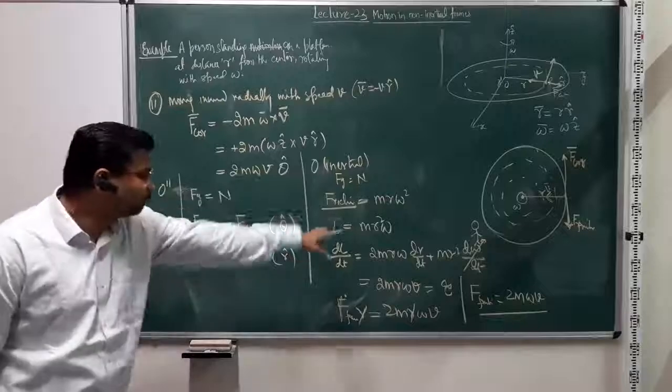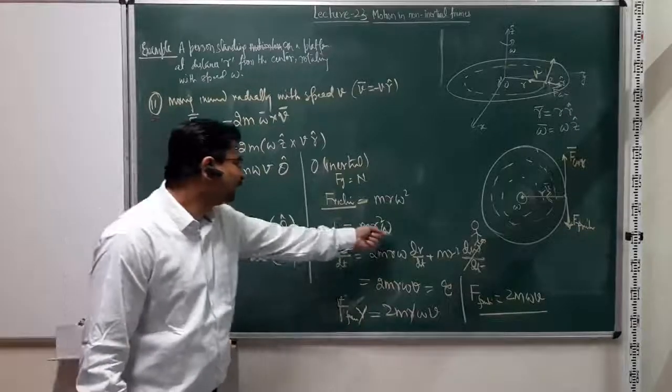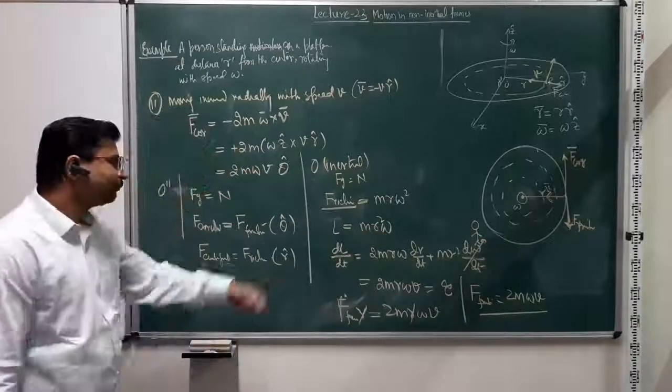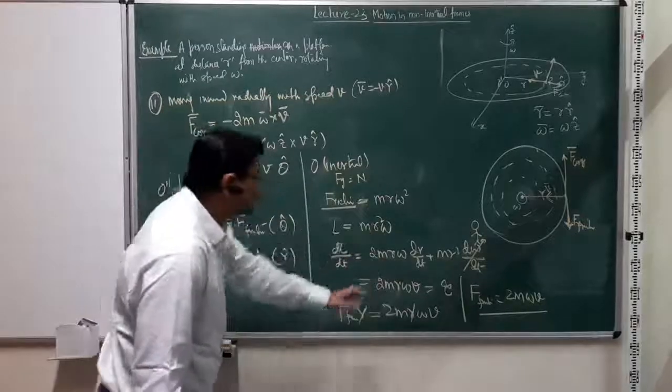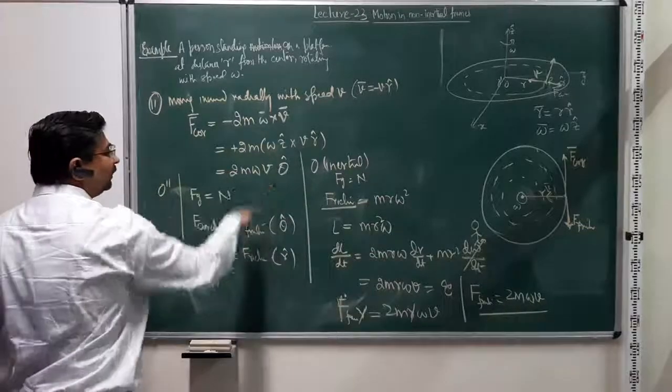Of course, the direction we can put in from the directions of L, r and omega, and you can see that the direction is in the theta cap direction.